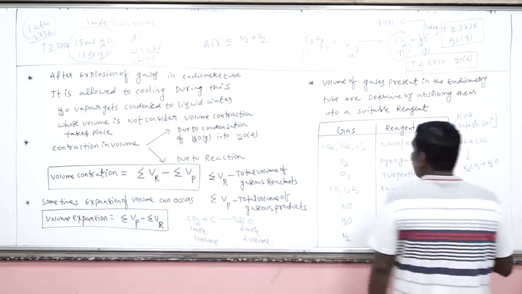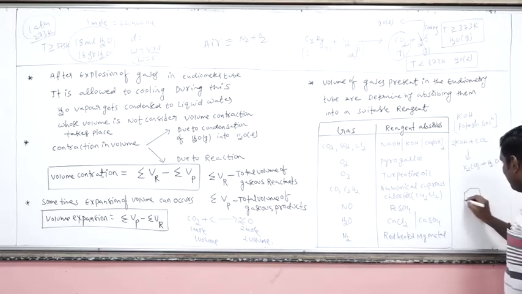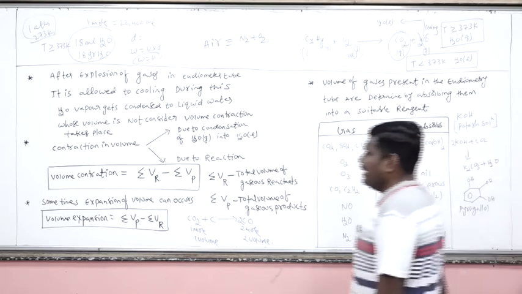Now what is the formula of pyrogallol? This is a benzene ring, and OH is there at positions 1, 2, 3. Trihydroxybenzene is called pyrogallol.